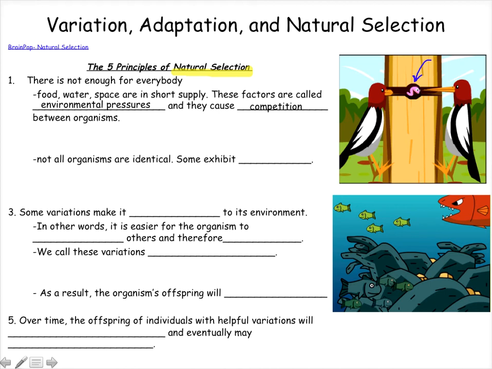And over in the second picture, with the fish, you'll notice that the fish here and here are competing for safety from the predator over here. Okay, so in both these situations, the birds and the fish are experiencing environmental pressures that cause them to compete with one another.